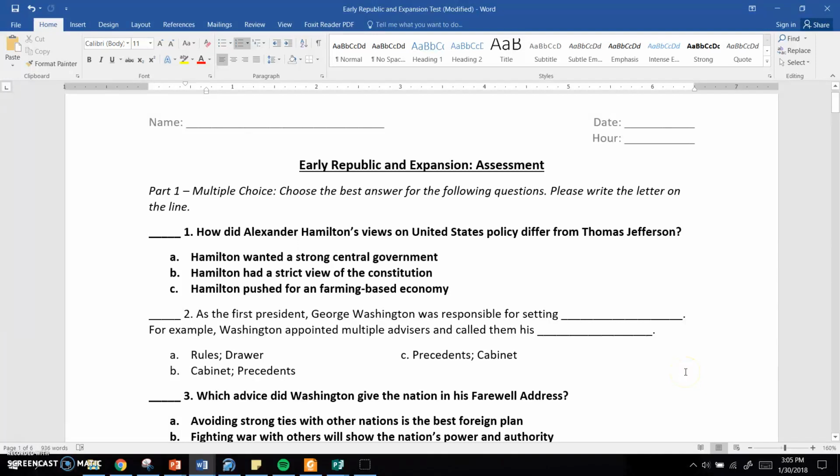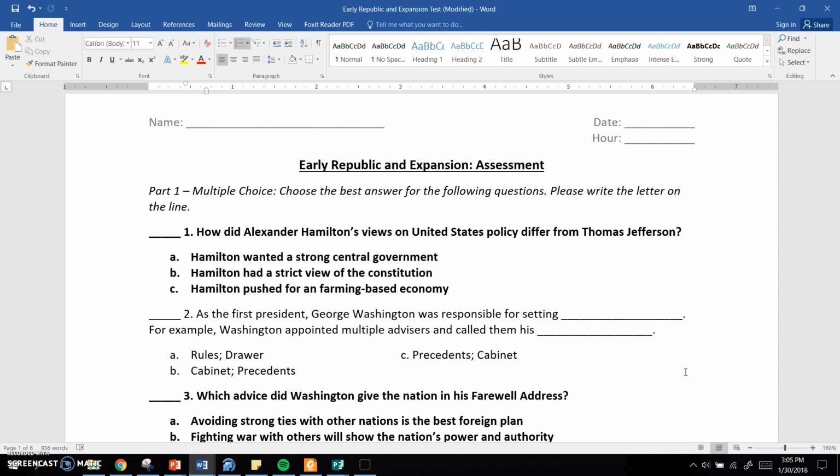All right, guys, this is the Early Republic and Expansion Assessment. Make sure you guys take your time working through this, okay? Pause anytime that you need to, rewind or re-listen to a question, whatever you need to do. Don't forget to write the letter on the line for me. All right, here we go.